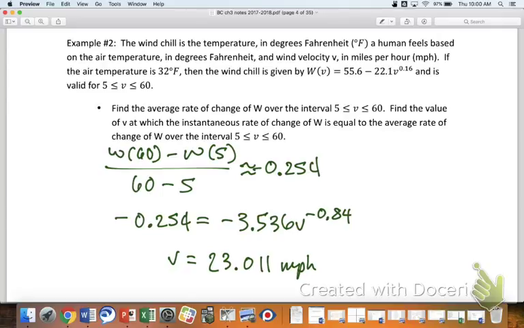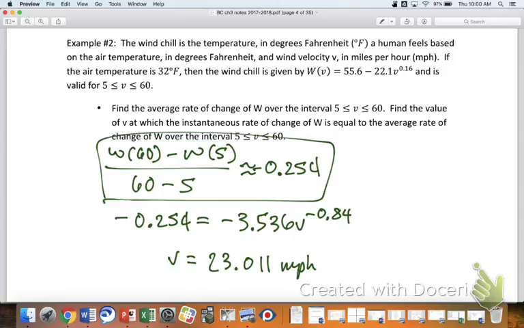So let's talk about the scenario here. In example number 1, it was explicitly told to us to prove that the MVT really applies. Here, there was no mention of the MVT anywhere, was there? I mean, kind of the hypothesis was there: find where the instantaneous rate of change and the average rate of change are equal. But it didn't come right out and say, use the MVT. Kind of had to. And so we did use the MVT right here, but nowhere did we say anything about continuity and differentiability.